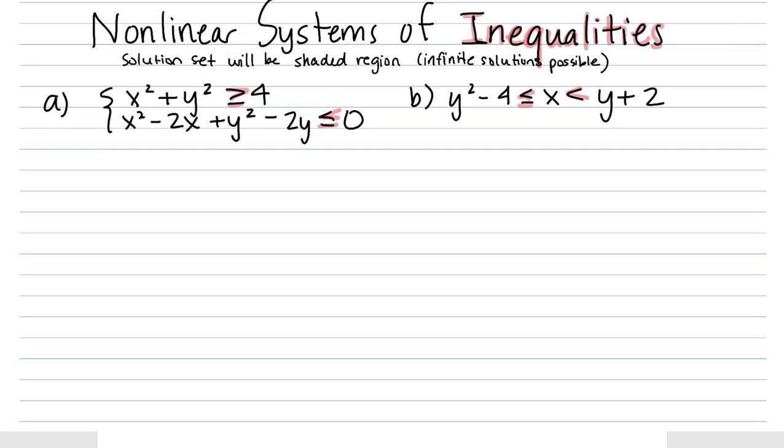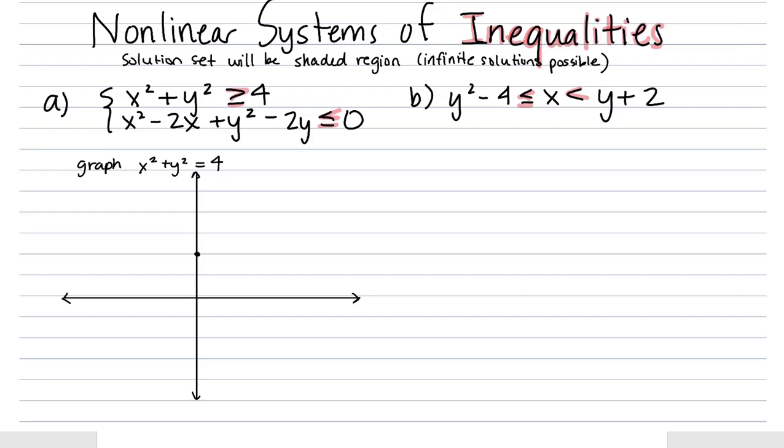So let's take a look at graphing x squared plus y squared equals 4. Okay, we already saw that is a circle. Okay, there's our circle.